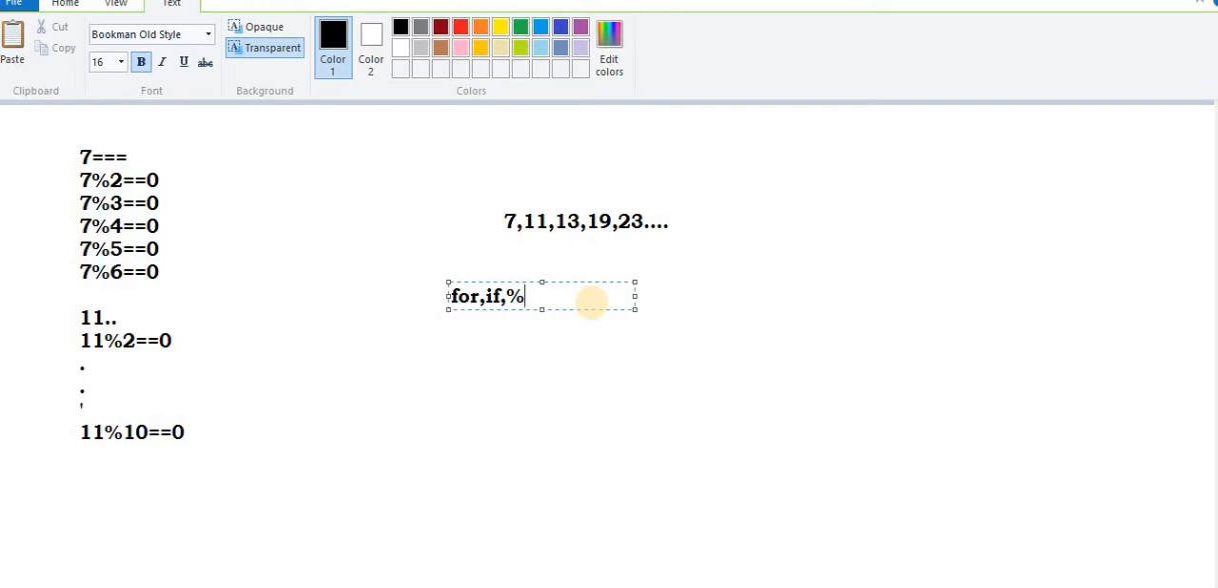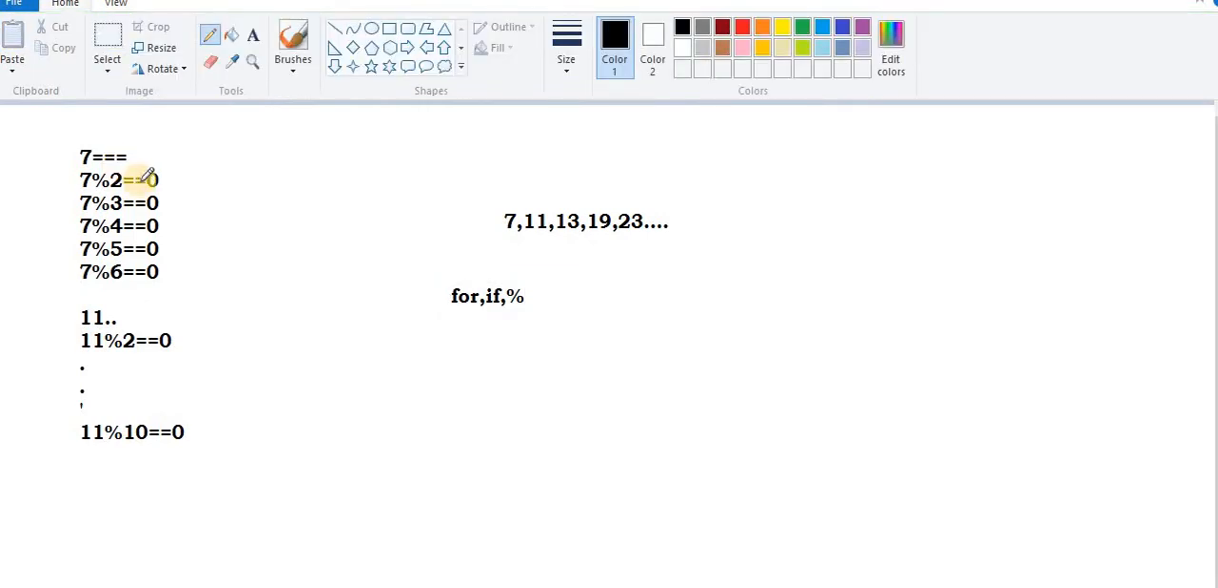First, if anywhere this condition is true, let's suppose this condition is true over here, just to take a simple example, that means it's not a prime number. It can never be a prime number. If anywhere from 2 to number-1 I get a 0 remainder, that number can never be a prime number. So this is the one funda.